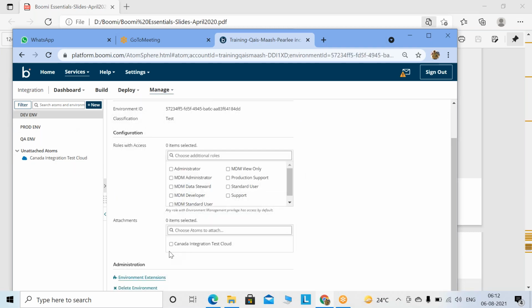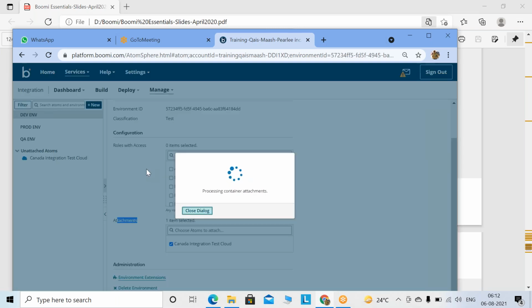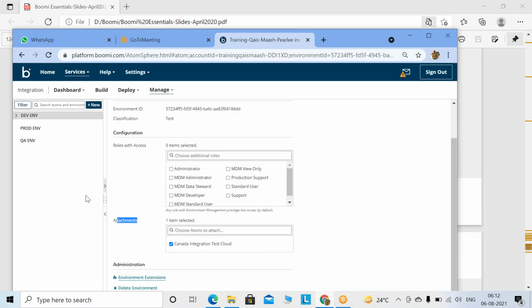Click on the dev environment and then come over here to the attachment. You see the Canada Integration Test Cloud. Just tick the checkbox. Now it automatically attaches. Can you hear me? Yes. Are you following me, or is it too fast? Yeah, I'm following. Now you see the atom has been attached to that environment. Earlier it was unattached, but we created the environment and then attached this one. The same way we have to do it for QA and production as well.